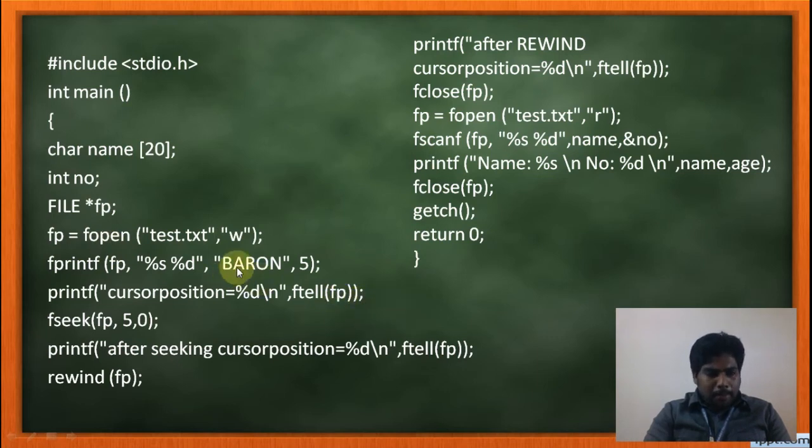Why is it 7? Baron is 5, then here I am giving one space. So 6, then 5, then 7. Totally it will be 7 characters. So it will print 7.